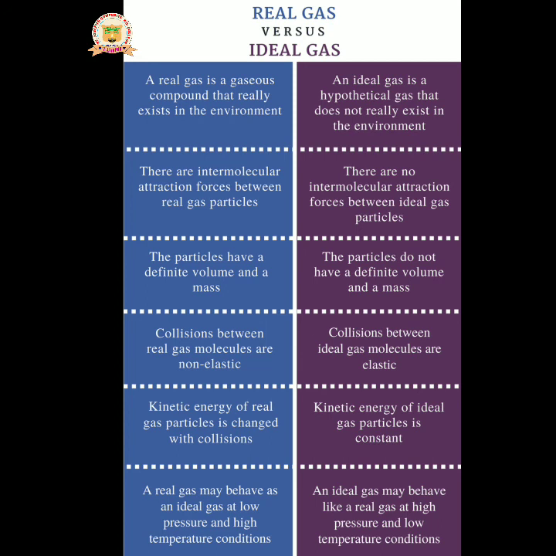Mainly, the real gas does not obey the gas law, that is, PV is not equal to nRT. But the ideal gas obeys the gas laws, Boyle's law, Charles' law and Avogadro's law, in which PV is equal to nRT. So these are the differences between the real gas and the ideal gas. This is very important for the 3 mark questions. Otherwise, they may ask for the 2 marks also.